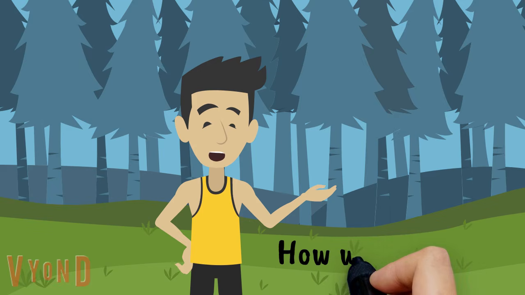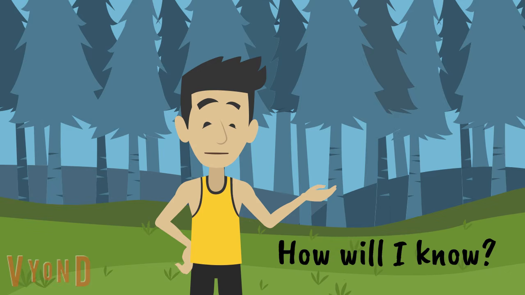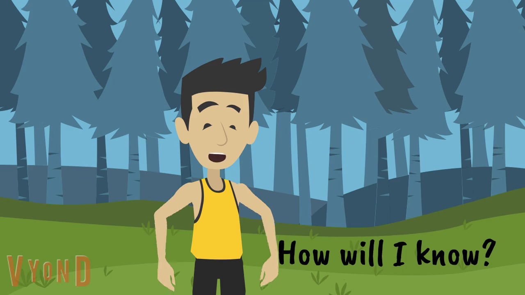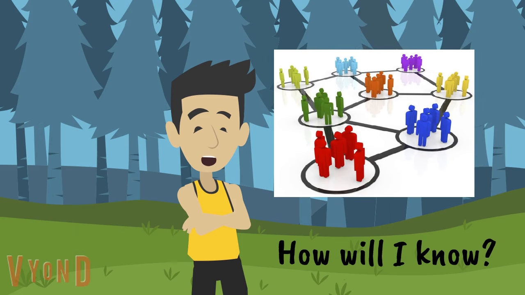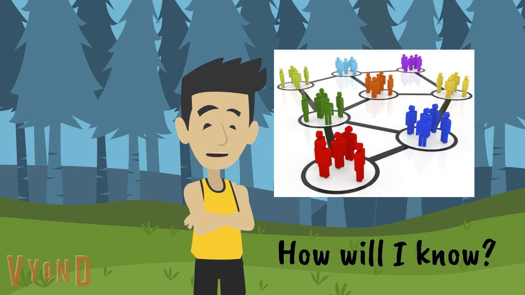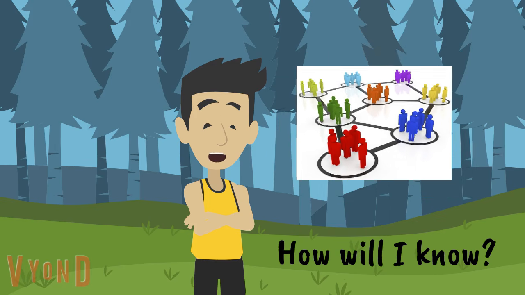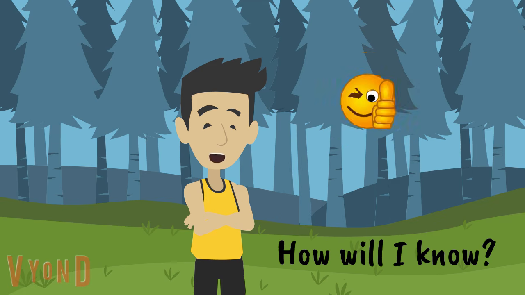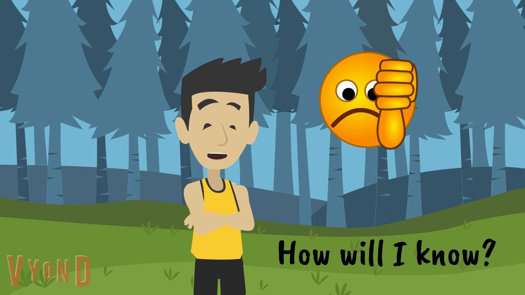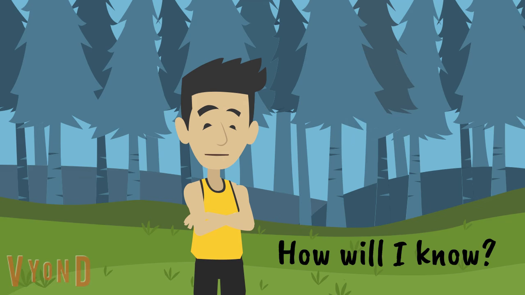How do you know what a social norm is? You learn about social norms by observing the behavior of people in social groups, and the reactions of other people. If people have a positive reaction or no reaction at all, then the behavior is probably expected. If people have a negative reaction, the behavior is probably unexpected.